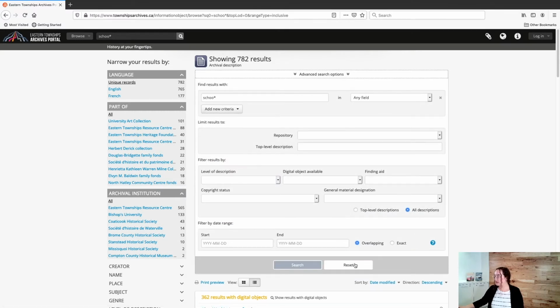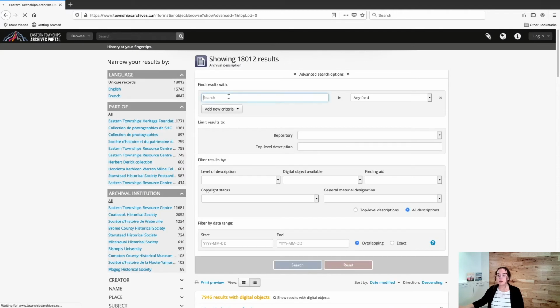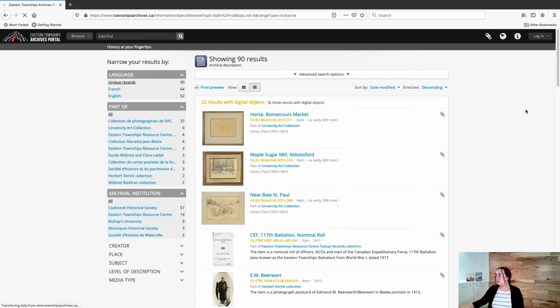Another Boolean searching character that we can use is the question mark. The question mark is the single character wildcard. It works similarly to the asterisk, except it can only replace one character. So for example, with the name Edmund, if you know that you saw a record on the database that included the name Edmund, but you're not sure if it was spelled M-O-N-D or M-U-N-D, you could put the question mark in the place of those letters, and your search results would include results with both O or U.